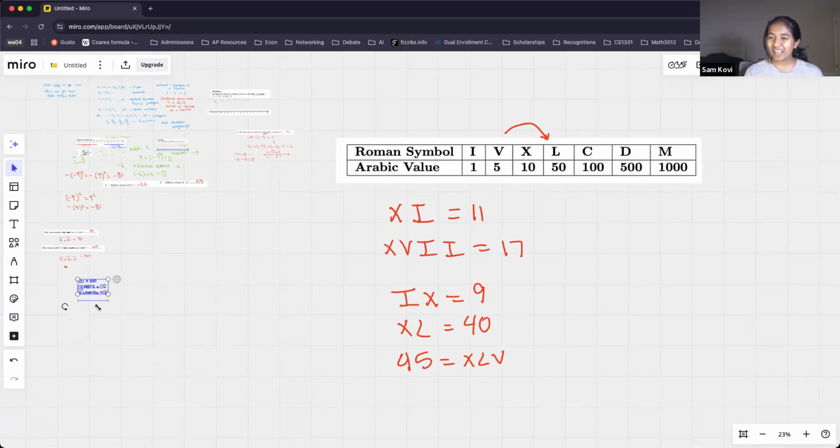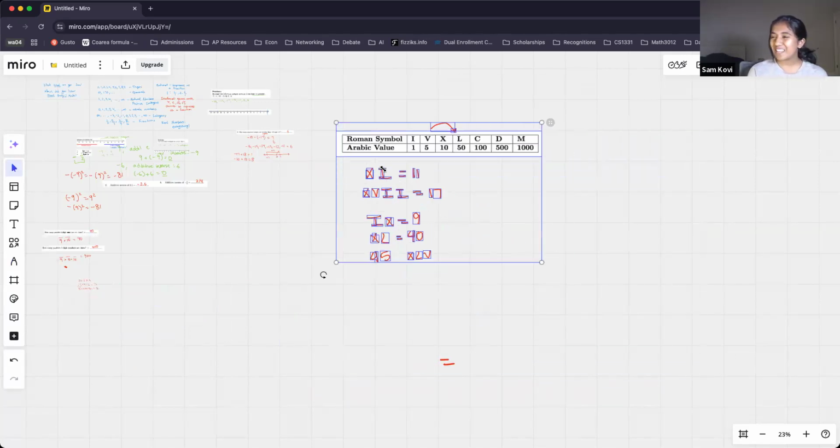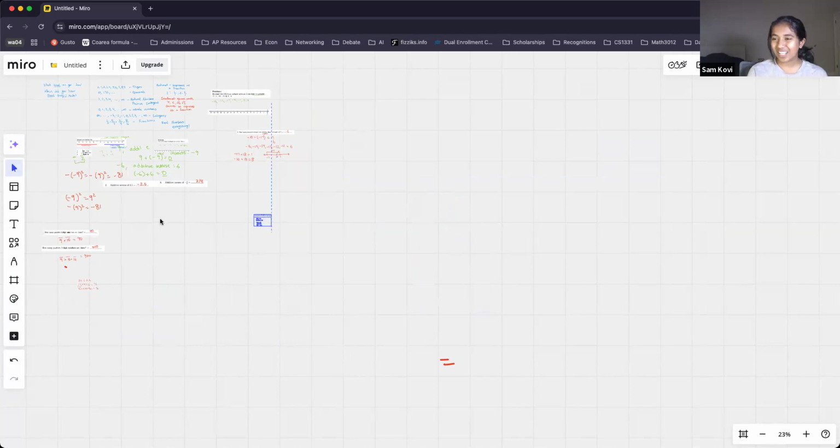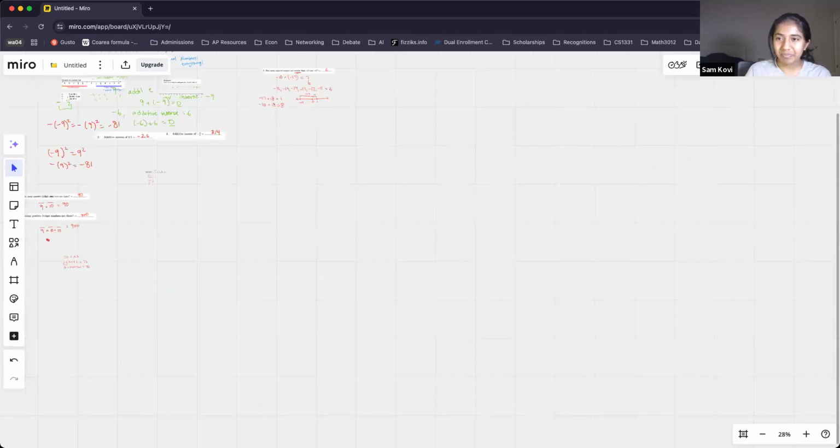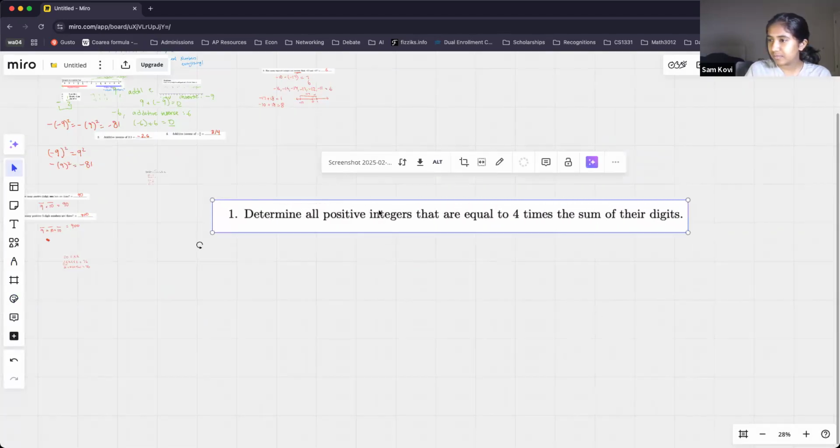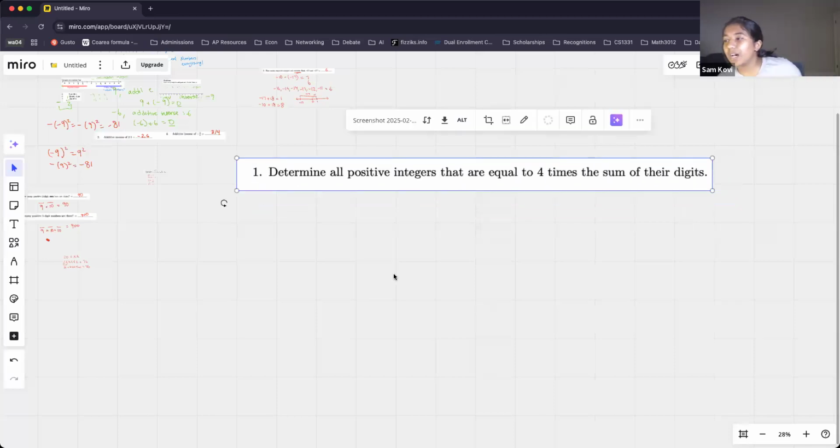Let's go ahead. I just want to interject a fun little problem here. This is just kind of, I hope, a brain break, but it'll still be important for the rest of our class. So let's go ahead and talk about this next problem. All right, so determine all positive integers that are equal to 4 times the sum of their digits.